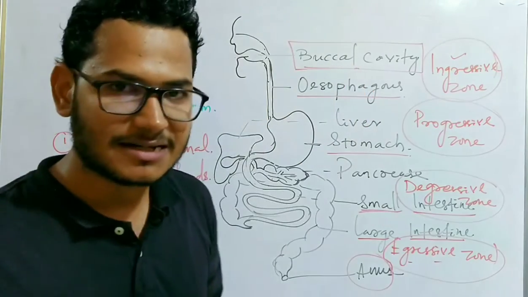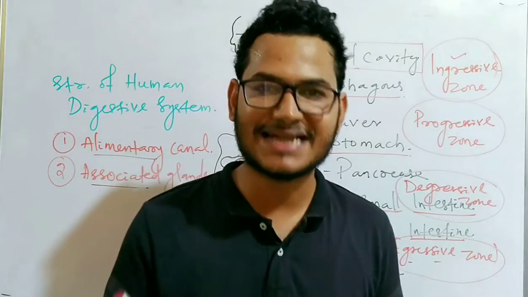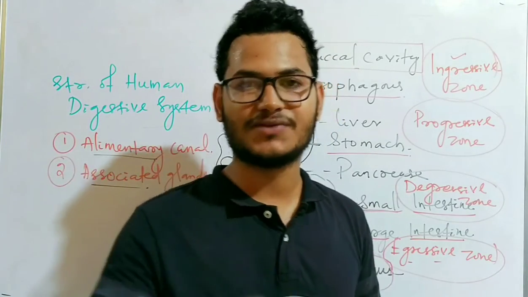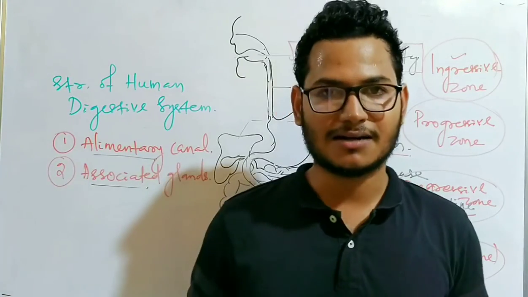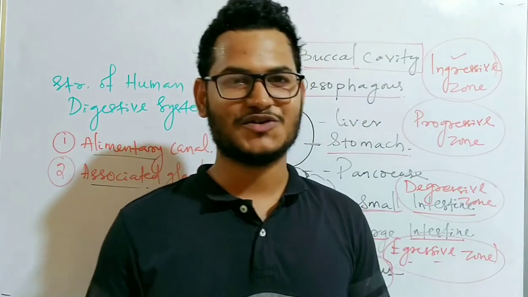As we know, the complex foods are carbohydrate, protein and fat. So how they get digested in our alimentary canal with the help of different enzymes that are secreted from the digestive glands. So thank you very much.